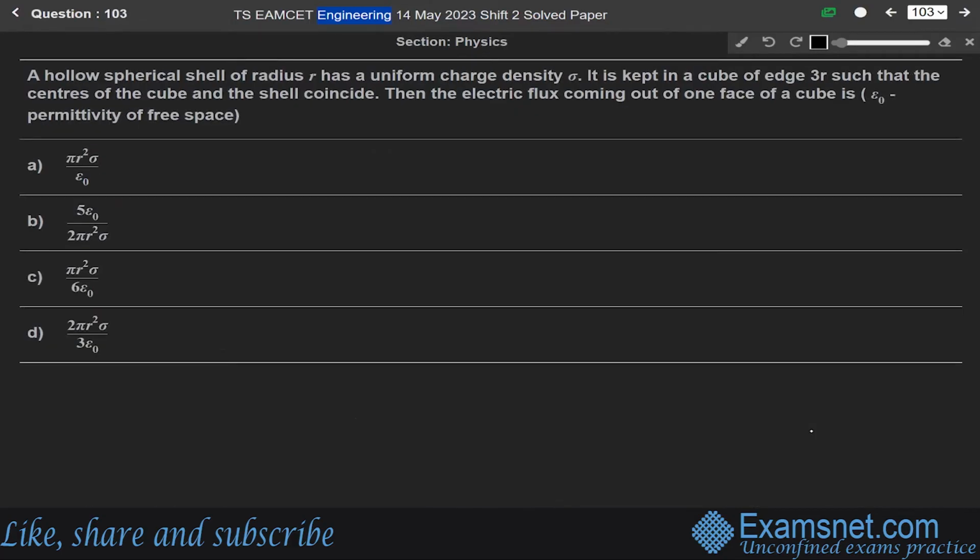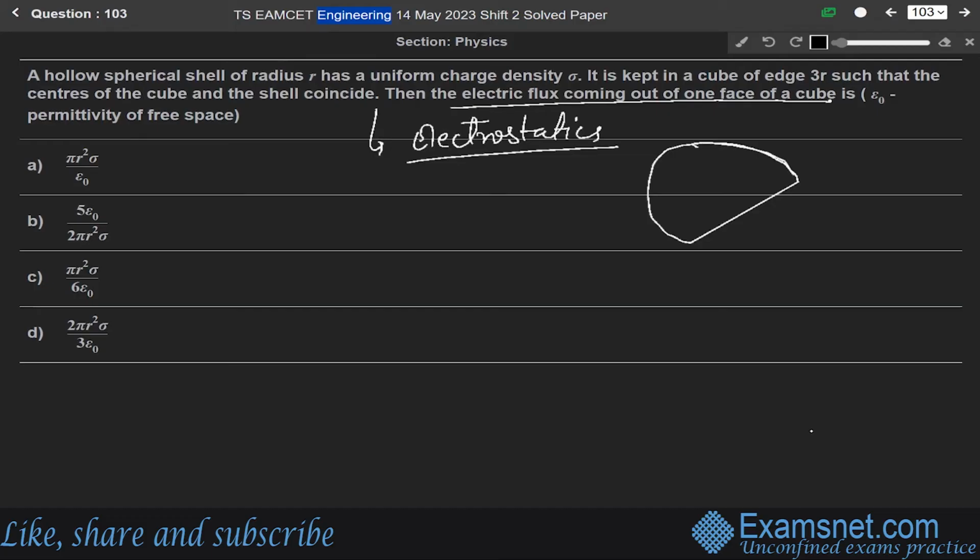Now the next question, 103. A hollow spherical shell of radius r has a uniform charge density sigma. It is kept in a cube of edge 3r such that the centers of the cube and the shell coincide. We have to find the electric flux coming out of one face of the cube. This question is from the chapter of electrostatics. We are given a hollow spherical shell, which means inside this shell the electric field is zero. All the charges reside only on the surface of the spherical shell.